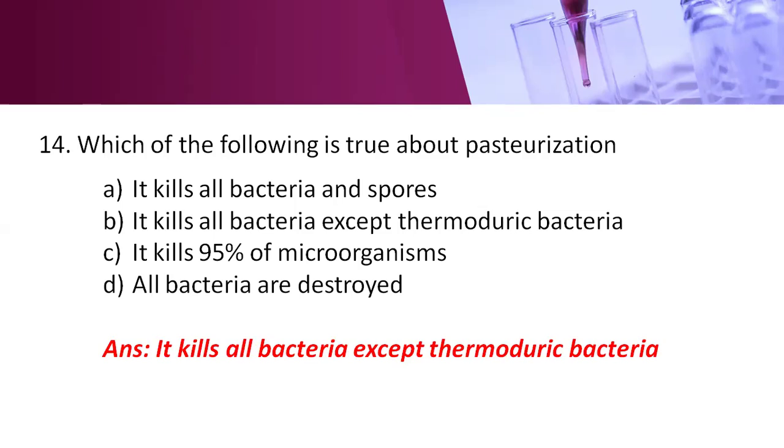So here, what is meant by pasteurization? It is the sterilization of the milk. By using pasteurization, we can kill only the vegetative forms of the bacteria, but not the spores. There are two methods, the holder method and the flash method. In the holder method, we heat the milk at 63 degrees centigrade for 30 minutes. In the flash method, the milk is heated at 72 degrees centigrade for 15 to 20 seconds.